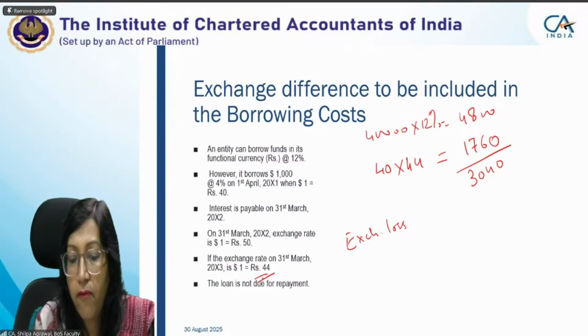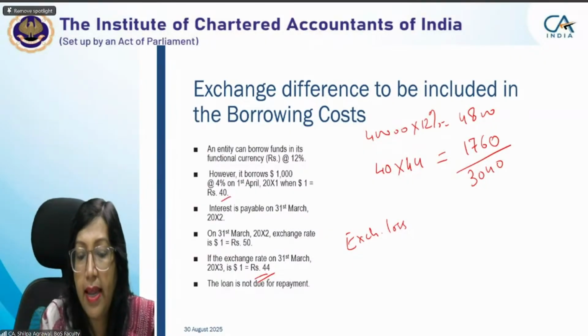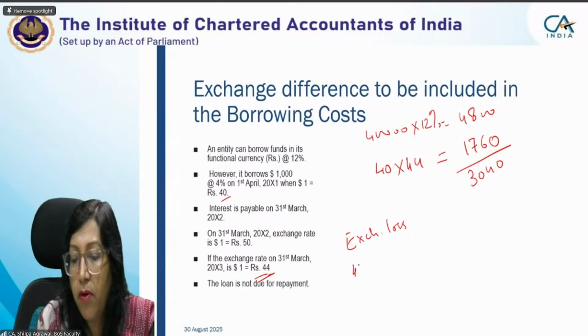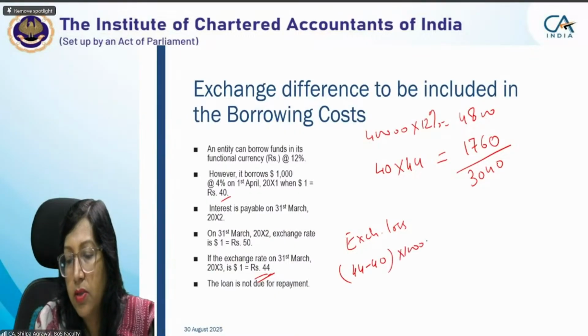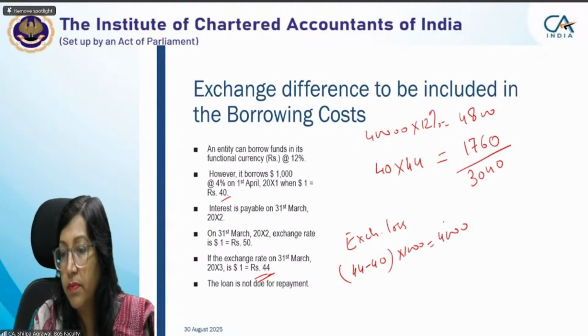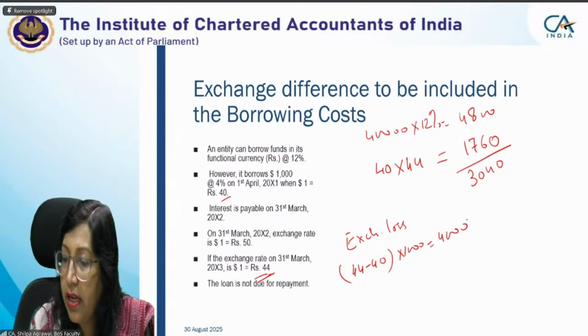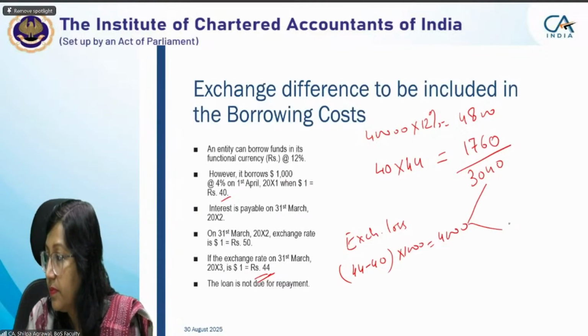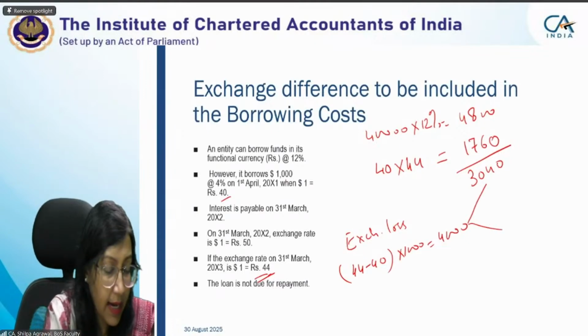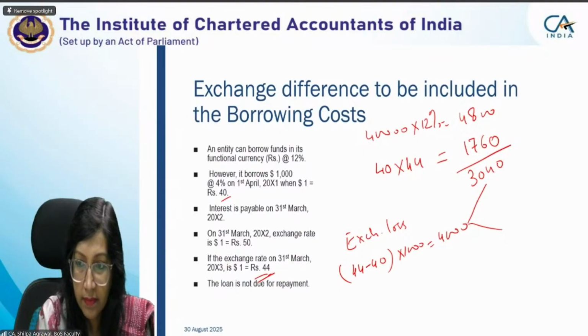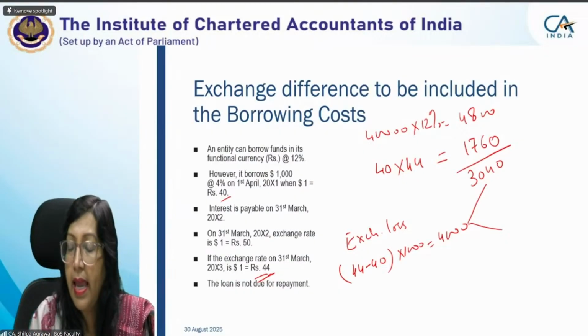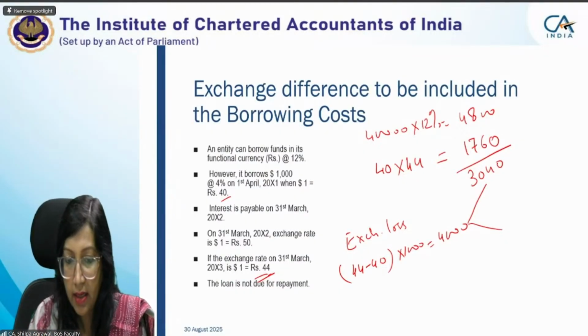First, we have to find out the exchange loss. Exchange loss is 40 rupees earlier and 44 now. So exchange loss is 44 minus 40 into $1,000. So your exchange loss comes to rupees 4,000. So we can now take 4,000. Out of 4,000, we can take this value. Am I right? Yes, ma'am. Okay, and the remaining will be charged to P&L.